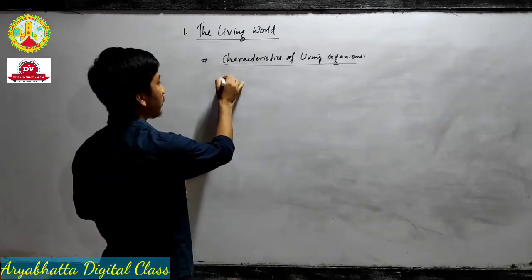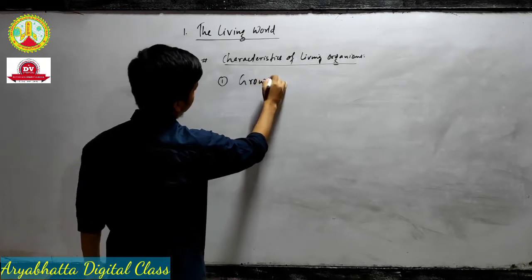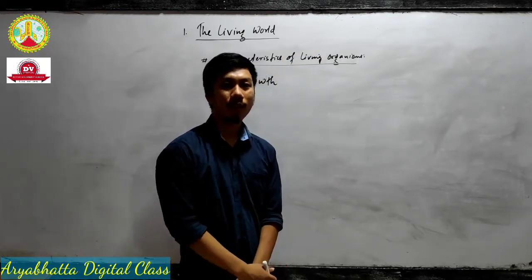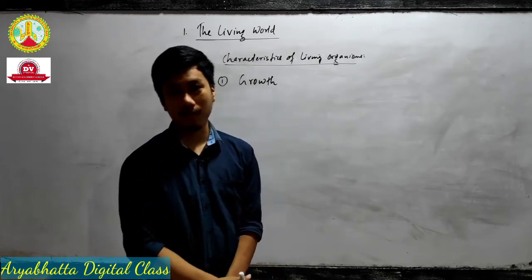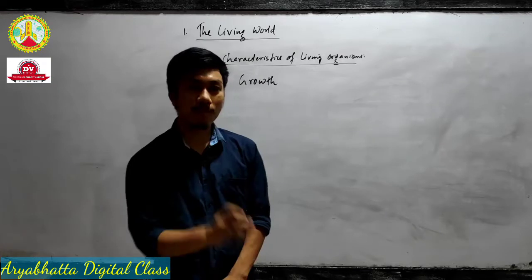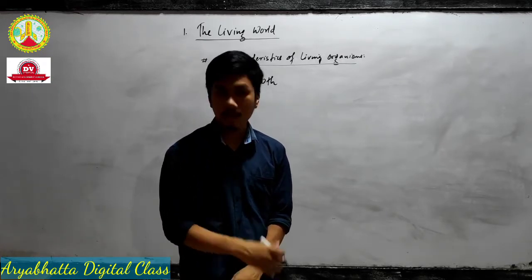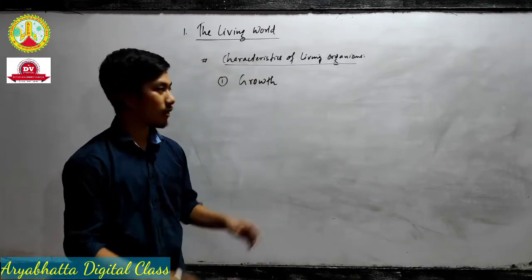Number one characteristic we can take is growth. I can give you 10, 20, 50, 100 characteristics of living organisms, but I will give you some specific and important ones that are required for your exam. You already know what the characteristics of living organisms are. So the first characteristic is growth.